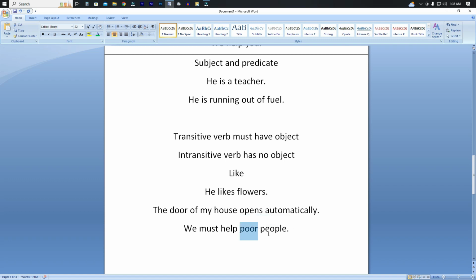So poor modifies people here. How are the people? Poor people. So here people is a noun and poor is an adjective. So there is a noun after the verb, so this verb must be a transitive verb.